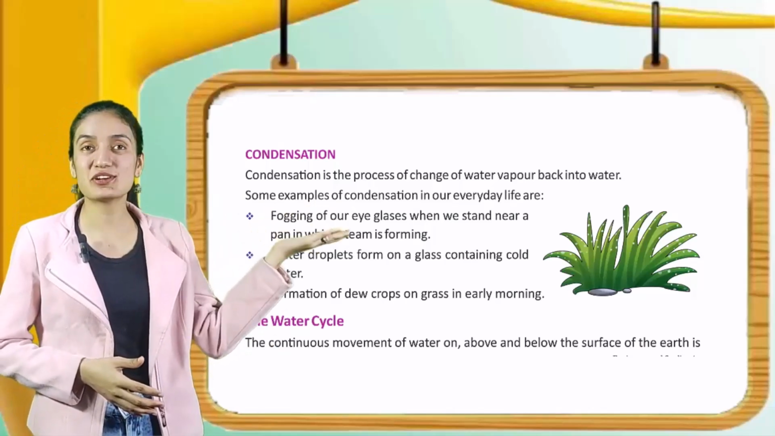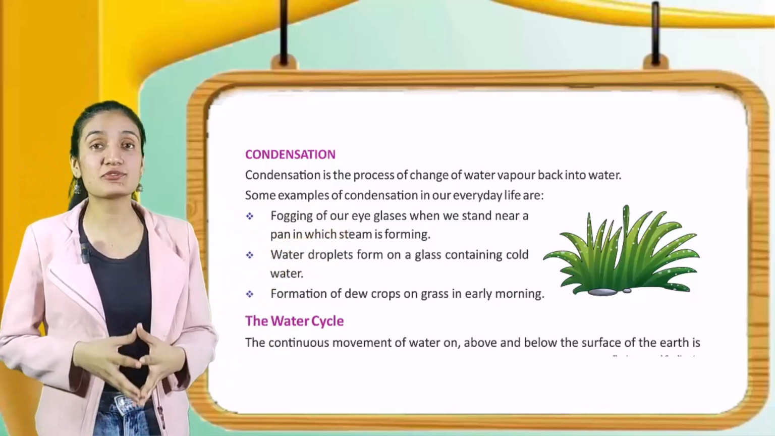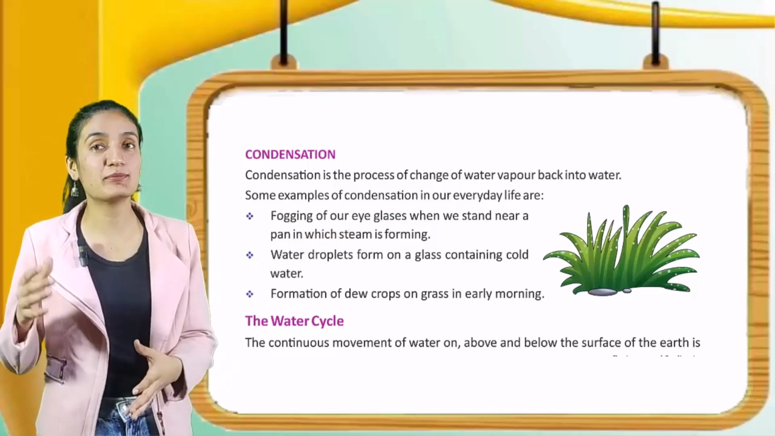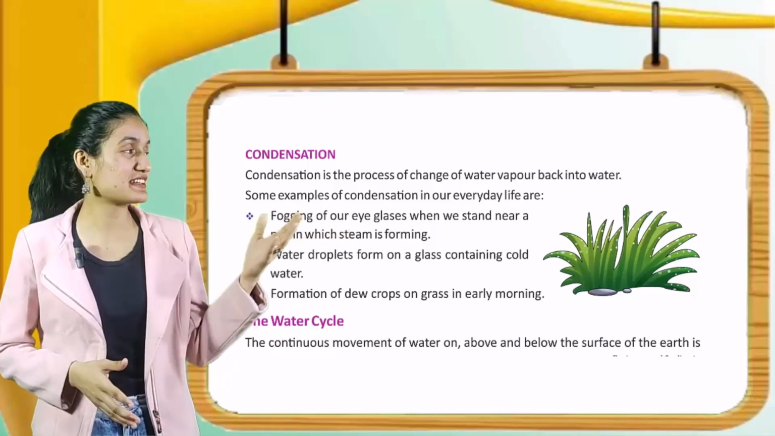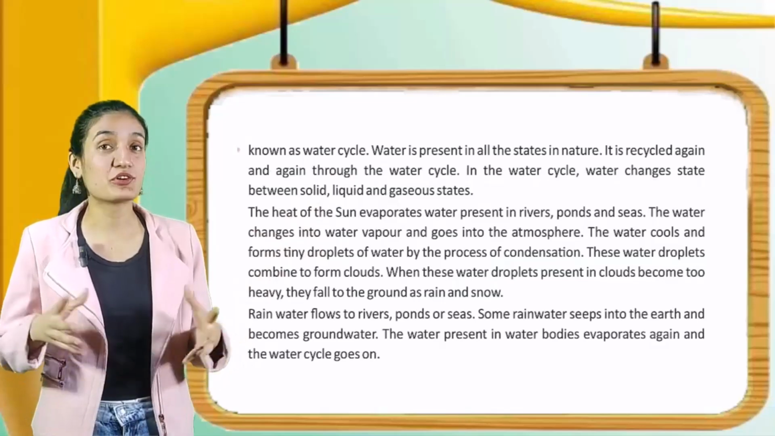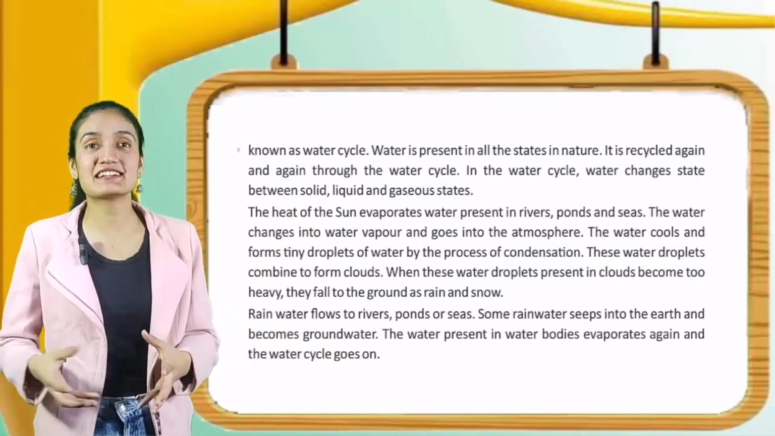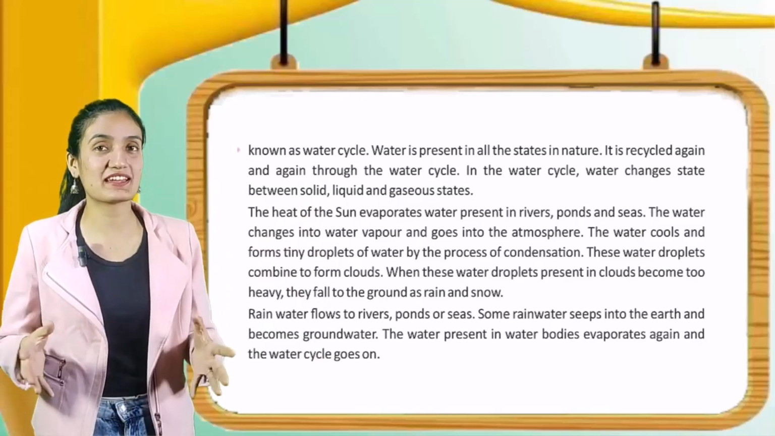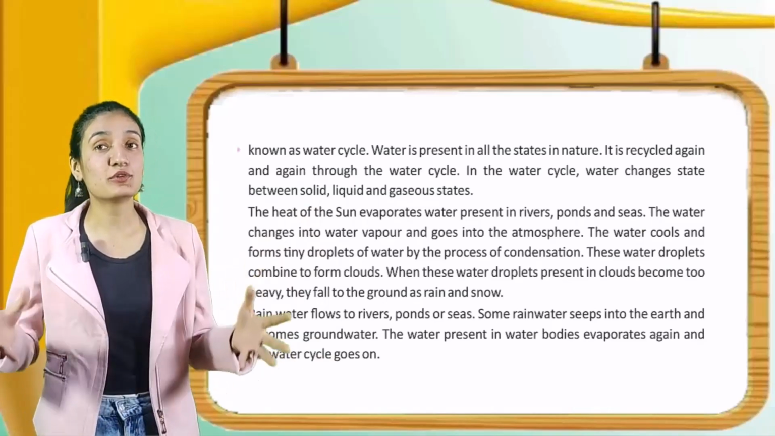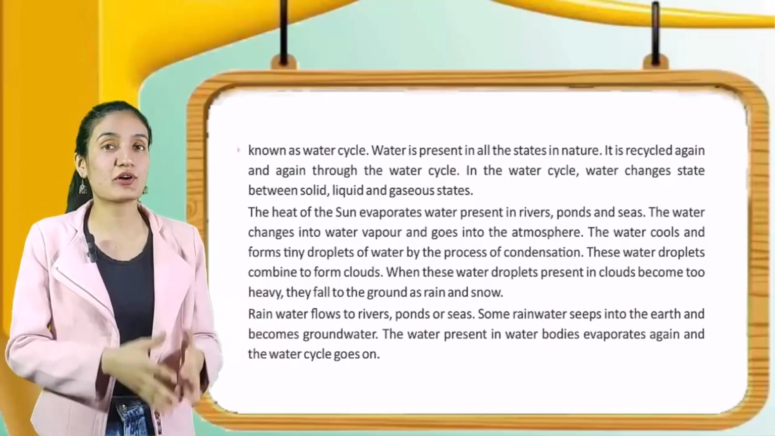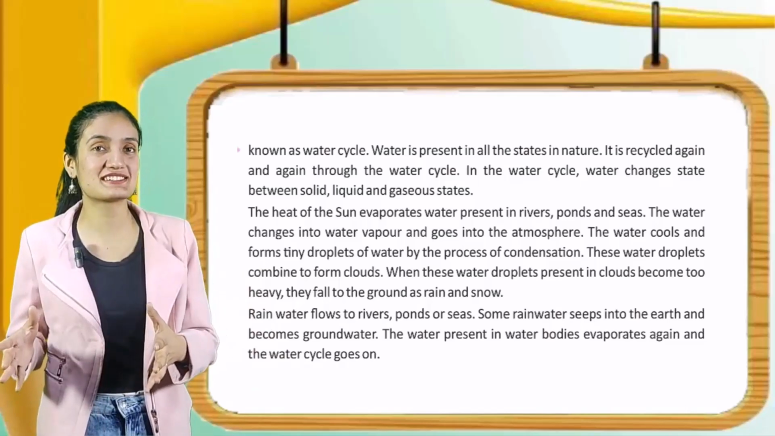Next is the water cycle. The continuous movement of water on, above and below the surface of the earth is known as the water cycle. Water is present in all the states in nature. It is recycled again and again through the water cycle. In the water cycle, water changes state between solid, liquid and gaseous states.